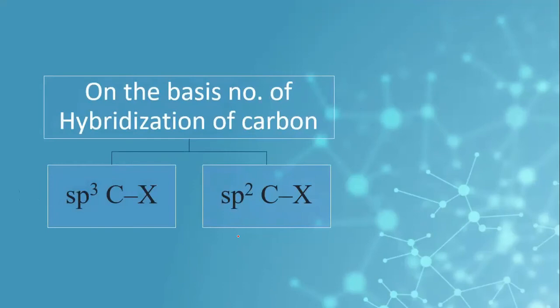On the basis of hybridization of the carbon, haloalkanes or haloarenes can be classified as sp3 or sp2 hybridized haloalkanes or haloarenes.